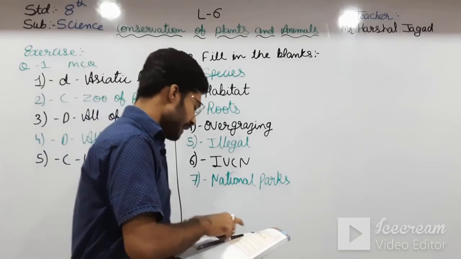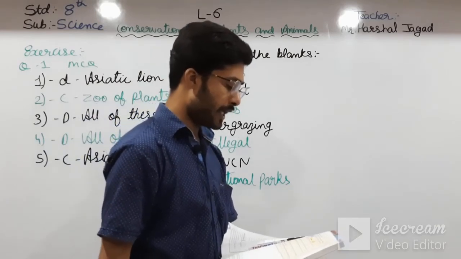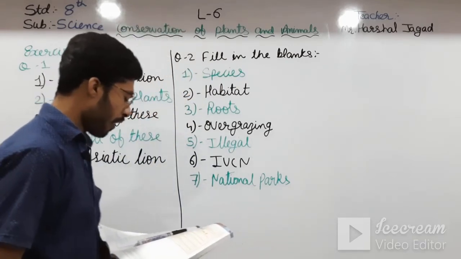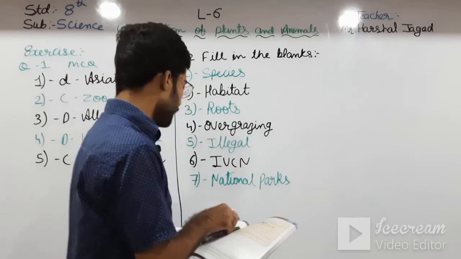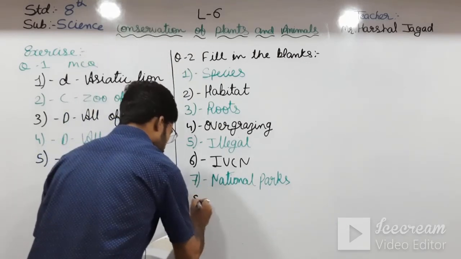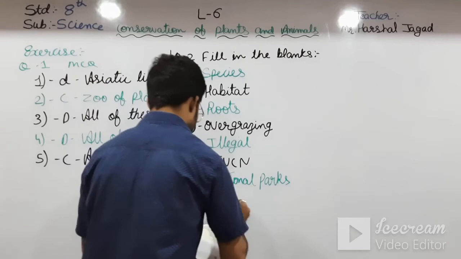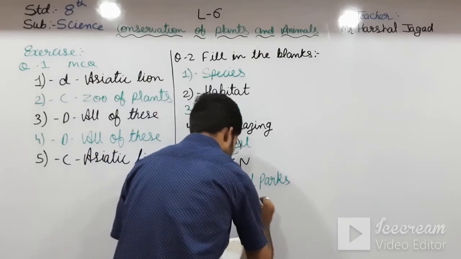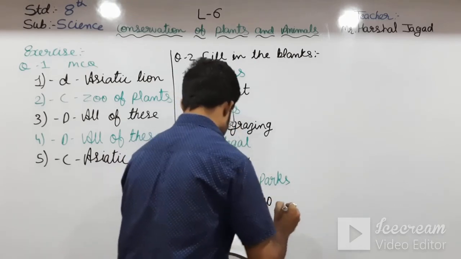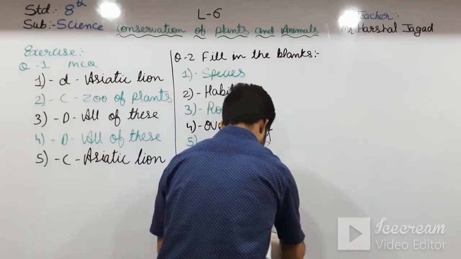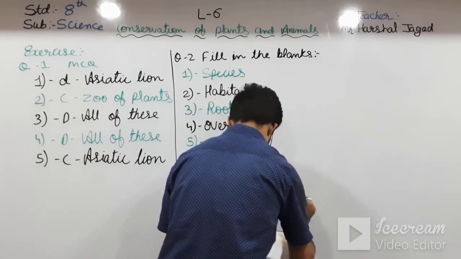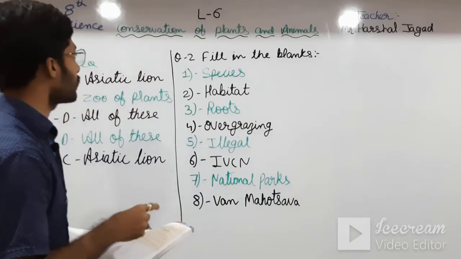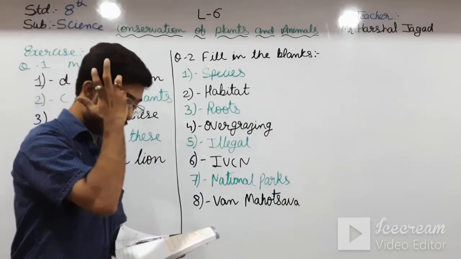Eighth one: dash is a conservation program being organized by the government of India, Van Mahotsav or IUCN. So in the eighth comes Van Mahotsav. Van Mahotsav. So these are the answers of MCQ and question number 2, fill in the blanks.